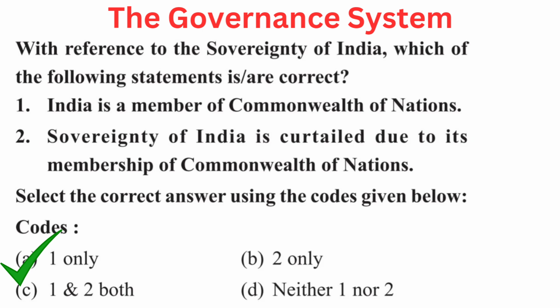Your question is, with reference to the sovereignty of India, which of the following statements is or are correct? First, India is a member of Commonwealth of Nations. Second, sovereignty of India is curtailed due to its membership of Commonwealth of Nations. Select the correct answer using the codes given below. A. One only, B. Two only, C. One and two both, or D. Neither one nor two. Right answer is A. One only. India is a member of Commonwealth of Nations.